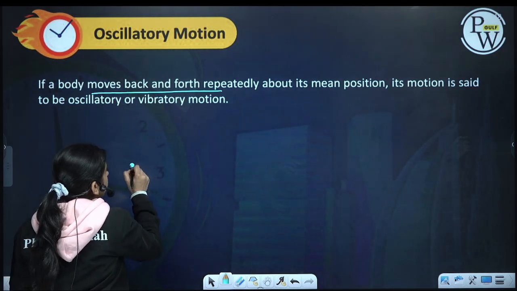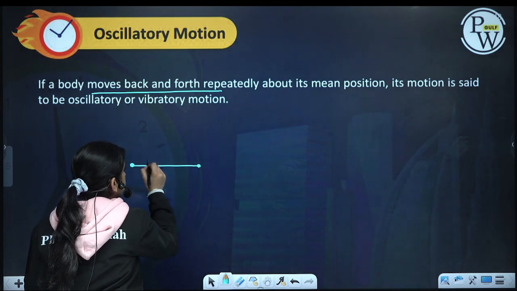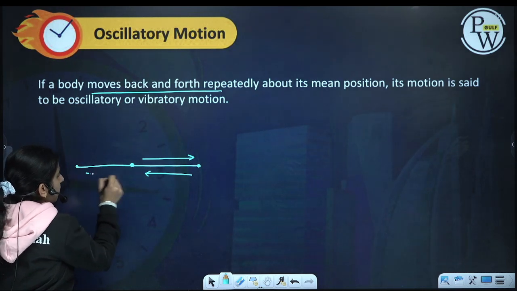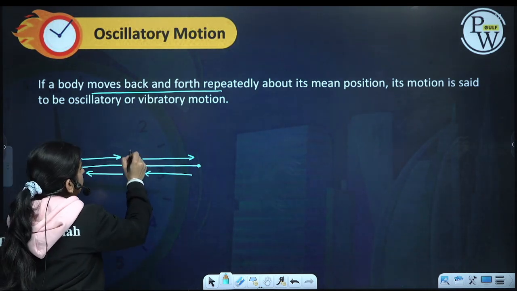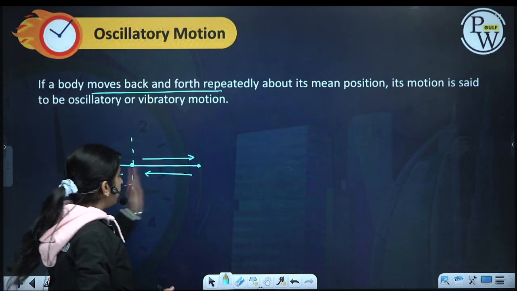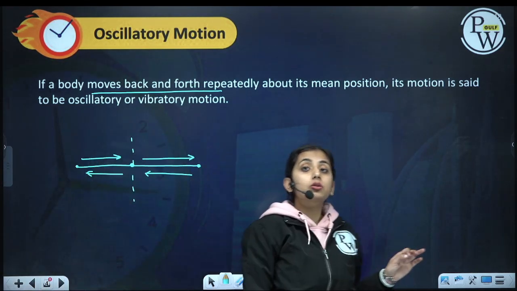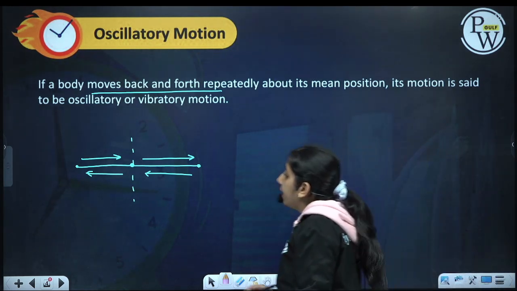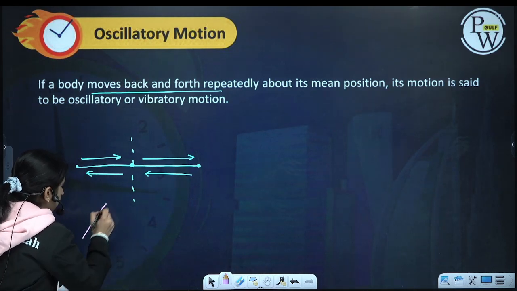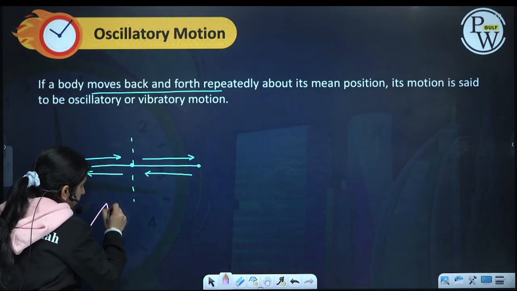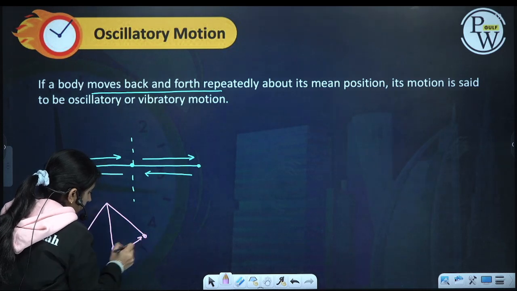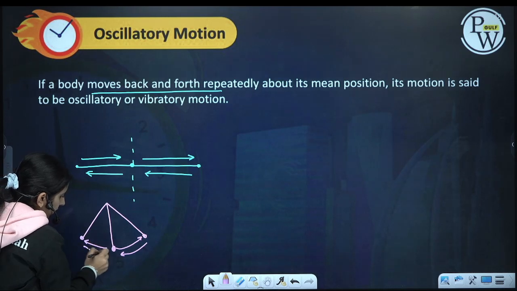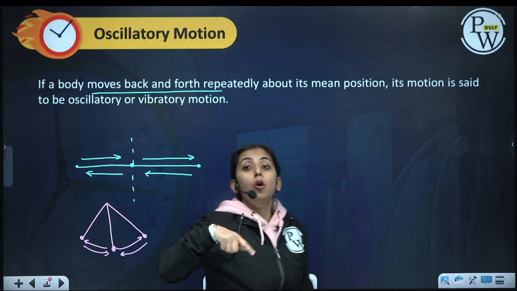This is my fixed point. I go to some position like this and then come back, then go the same distance in the other direction, then come back. If I am moving about this fixed point repeatedly to and fro, this is called oscillatory motion. An example of oscillatory motion is the simple pendulum. Take the pendulum to an extreme position, then leave it. It will go to the other side, come back, and go again. So this is an oscillatory motion.